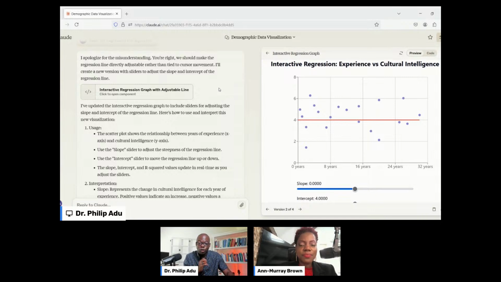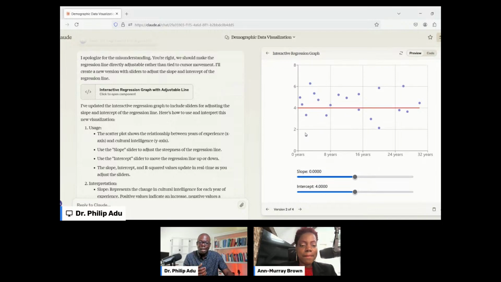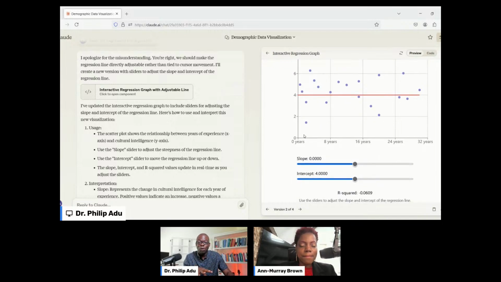It's not going to take over your job, but it's going to empower you to do complex things that you may not have been able to do without a master's degree or PhD. But now, with these tools, you can do many things, right? It's all about exploring and learning more and using it in a way that is going to be useful for you. So this is what I have for you.